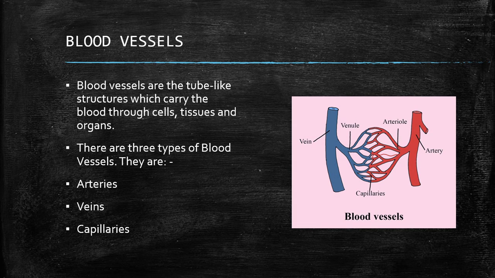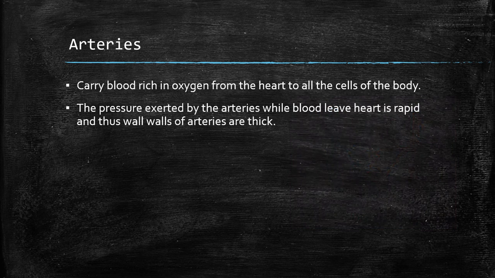Blood vessels. Blood vessels are tube-like structures which carry blood through cells, tissues, and organs. There are three types of blood vessels. They are arteries, veins, and capillaries. Arteries carry blood rich in oxygen from the heart to all cells of the body. The pressure exerted by the arteries while blood leaves the heart is rapid, and thus the walls of arteries are thick.